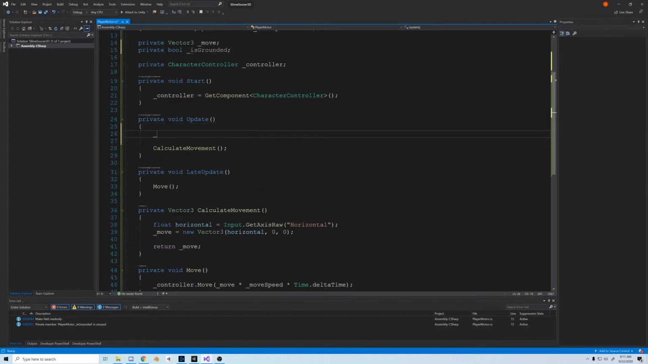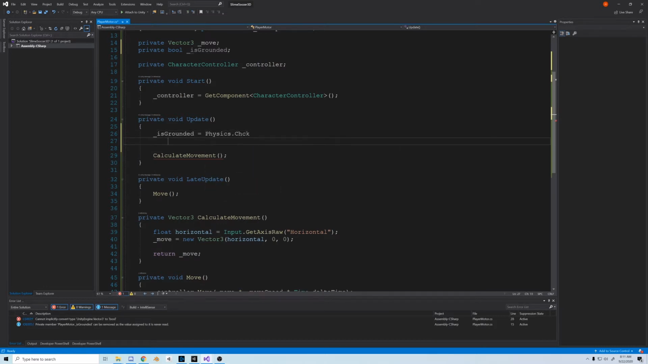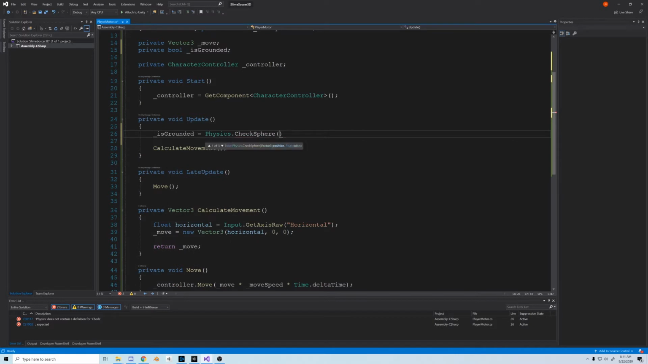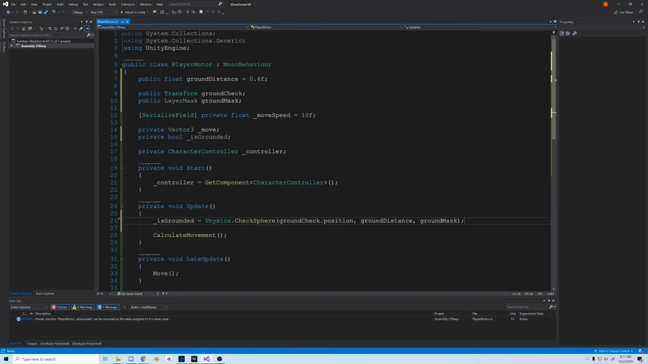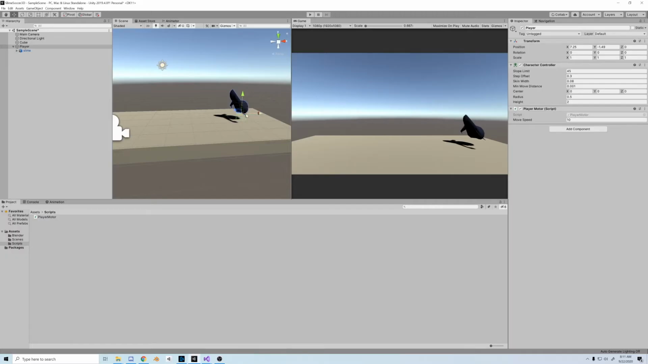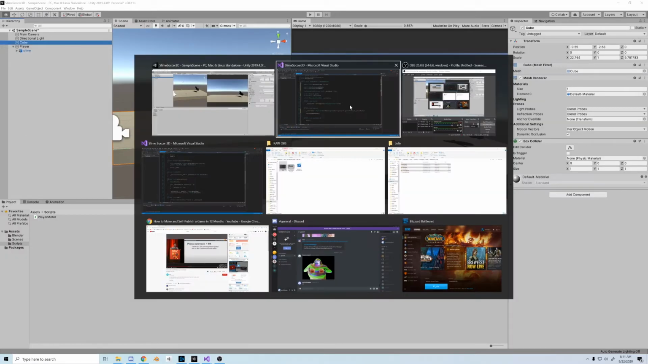Next, in the update function, we're going to check if we're grounded. We're going to use Physics.CheckSphere, which creates a little sphere around an object. So for that we need a position, which we chose the transform, so pop in groundCheck.position. Next, we need a float to determine the size of the sphere, so put in our ground distance, and then the ground mask to tell the function which layer is the ground. So basically, we're grounded if our sphere is touching the ground.